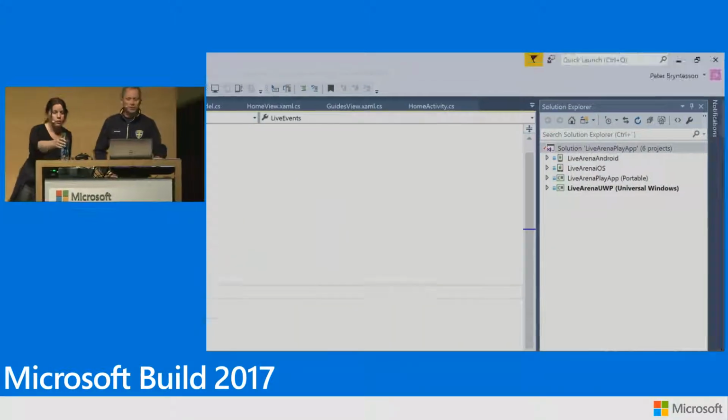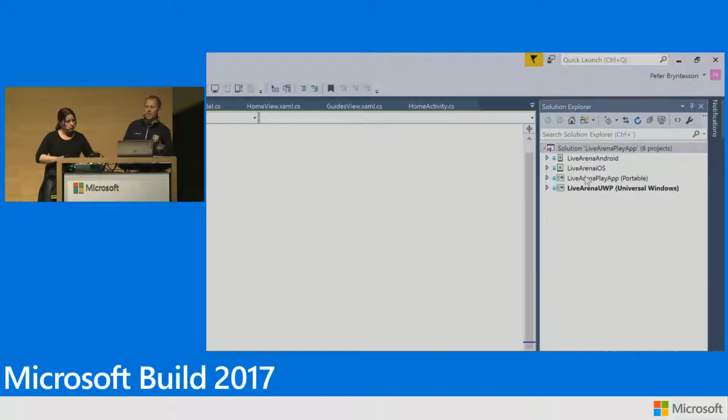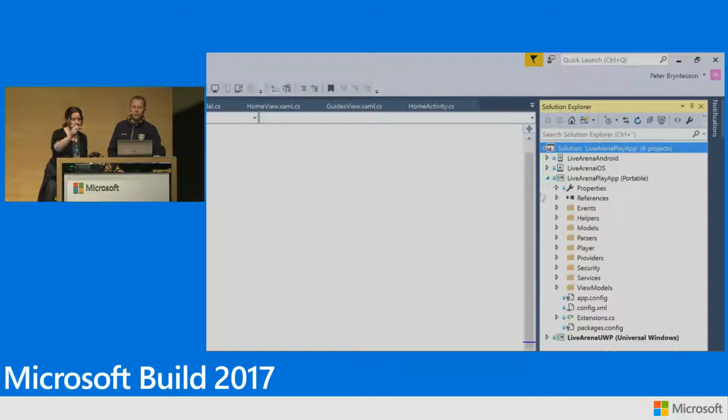So if we look at the solution first, we have 4 projects. We have a Xamarin native Android app, we have a Xamarin native iOS app, we have a Windows UWP app, and then we have the portable class library, where we have all the shared code. So if we expand this, we can look.